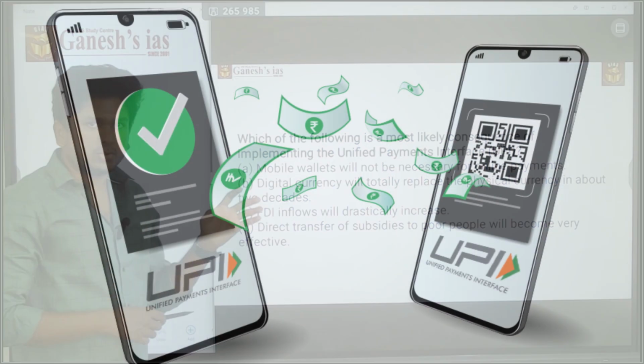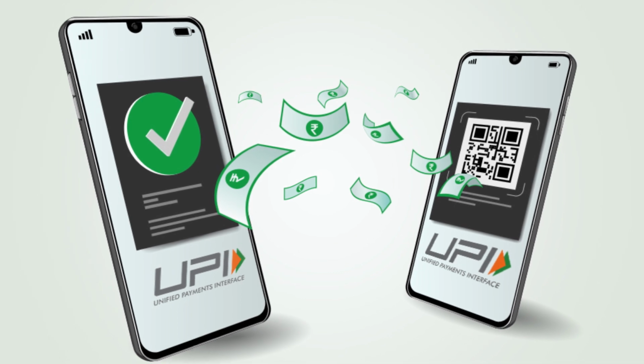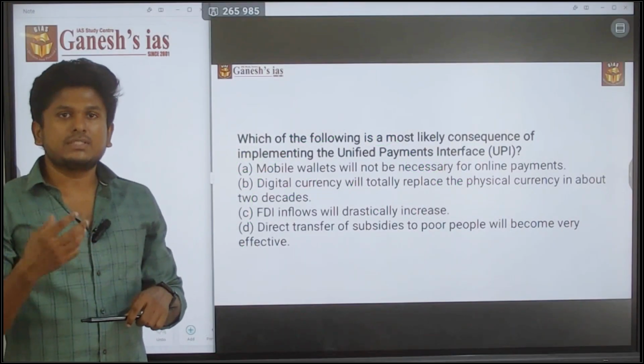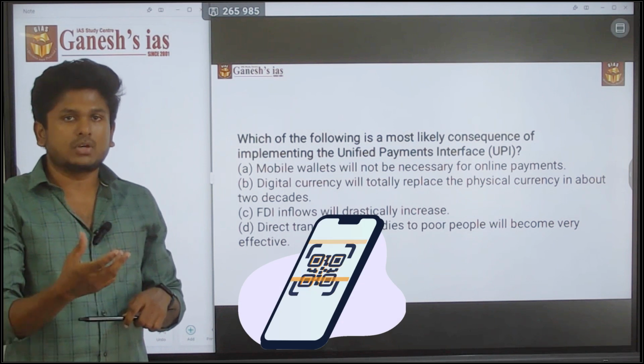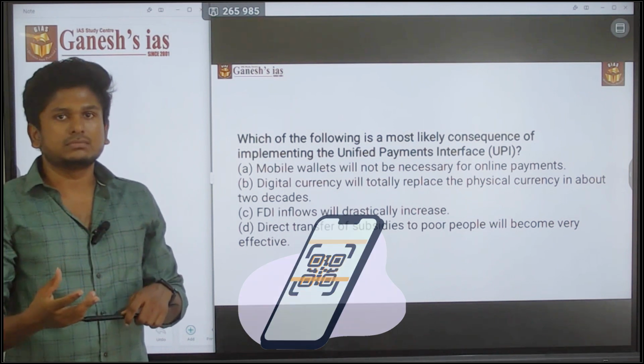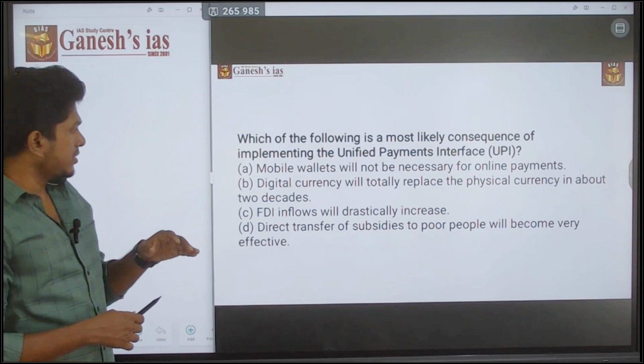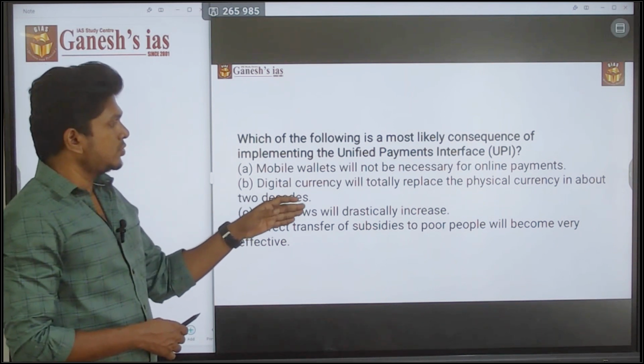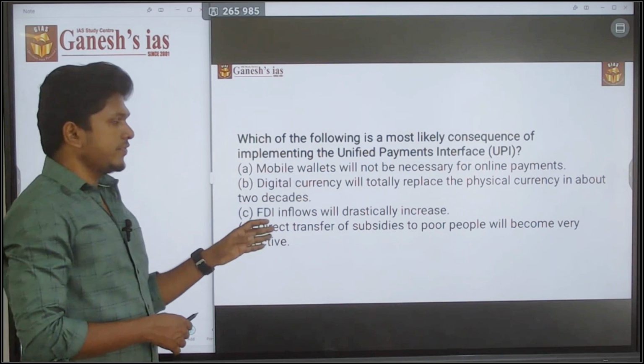See, UPI payment means, if you are going to pay a person, you just scan their UPI QR code and send the money. It is not even connected to the direct transfer of subsidies to the poor people becoming very effective.